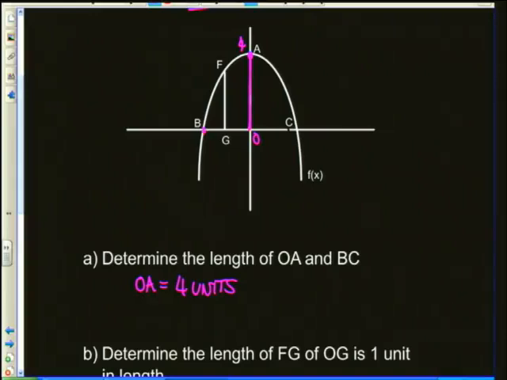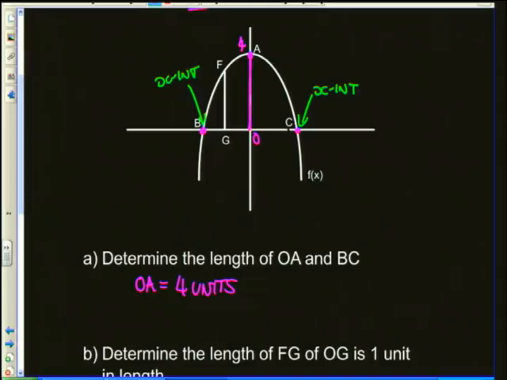The length from B to C, that's a little bit more involved, a little bit more working out required. What we need to be clear on is what exactly is point B and point C. What we want you to be clear on is that they are both x-intercepts. They're where the graph crosses the x-axis. And as I'm sure we're all familiar with, if you're wanting to work out an x-intercept, you take your equation and you let y equal 0. And vice versa for the y-intercept.